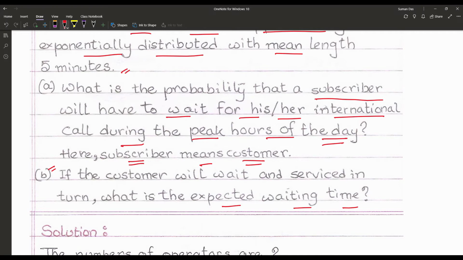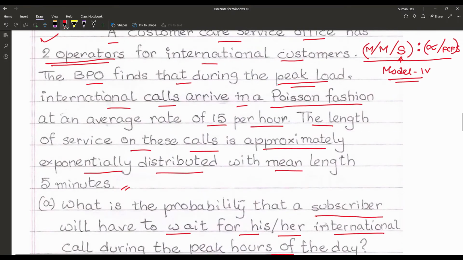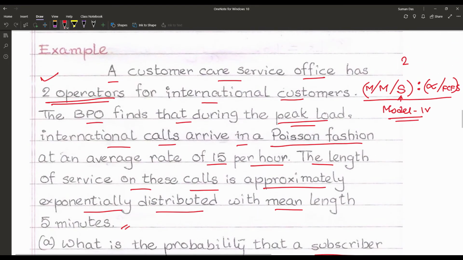So let's check the solution. So at first we have to find out the arrival rate and also the service rate. So here according to the problem, we are given that the arrival of calls is in a Poisson fashion at an average rate of 15 per hour, whereas the mean length of the service is particularly 5 minutes.